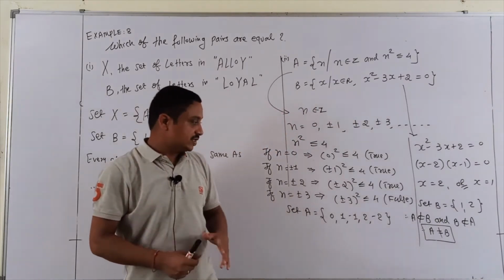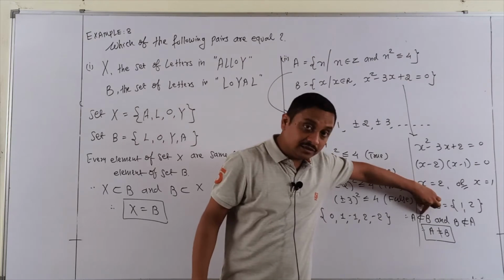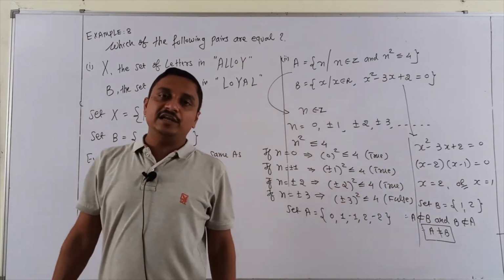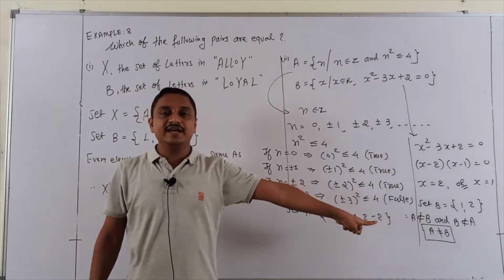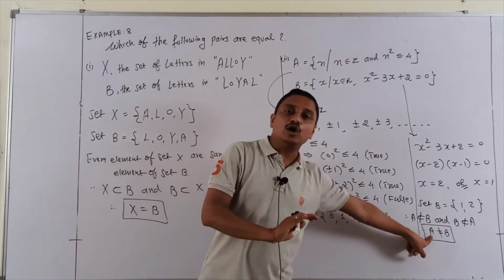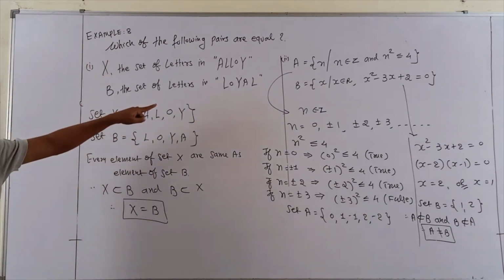A not equal to B. Sorry, my mistake students, A is not a subset of B. So finally: A is not a subset of B, B is not a subset of A. So finally you can say A is not equal to B. So example 8, parts 1 and 2, are done.